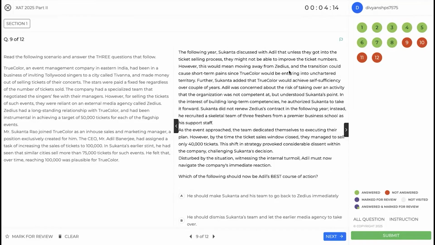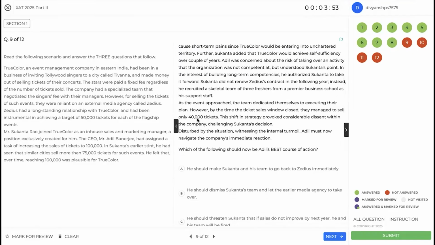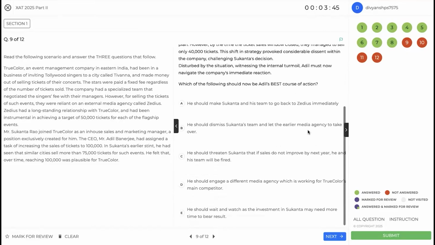All right. Moving away from ZDS. Sukanta added Truecolor would achieve self-sufficiency over a couple of years. Adil was concerned but understood Sukanta's point. He authorized Sukanta to take it forward. So ZDS has been fired and he recruited a team from his support staff. As the event approached, the team dedicated itself to executing and 40,000 tickets were sold. Disturbed by the situation, Adil must now navigate the company's immediate reaction. Which of the following should now be Adil's best course of action?